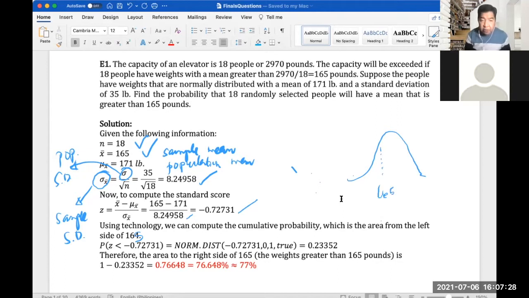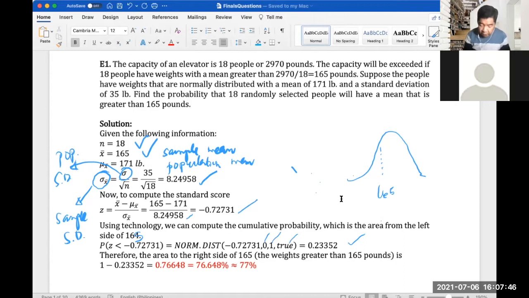So when we compute the probability using this formula here, the NORM.DIST, and then the z score, comma, mean 0, comma 1, which is the standard deviation, and true means cumulative.